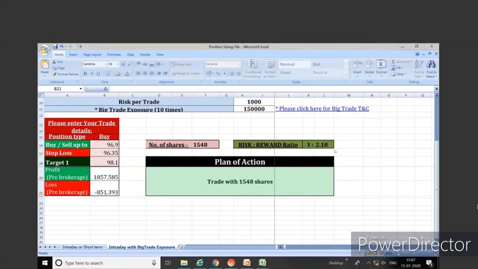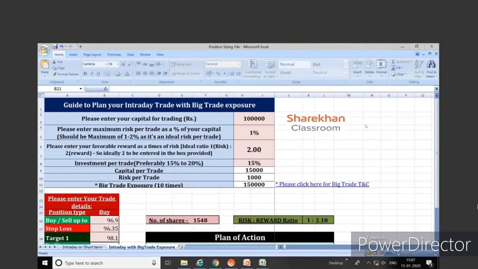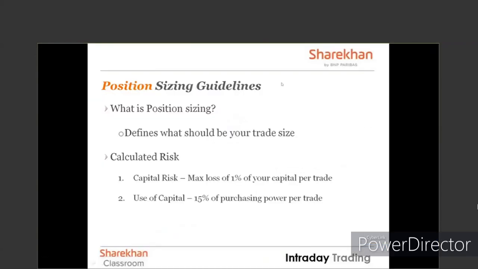So this particular sheet, friends, we will send you with the training material on your registered email ID within 24 working hours. So you don't need to worry about it. Please follow the money management guidelines and let this sheet decide whether you should go for the trade or not.